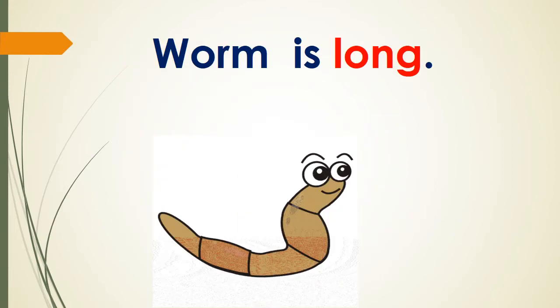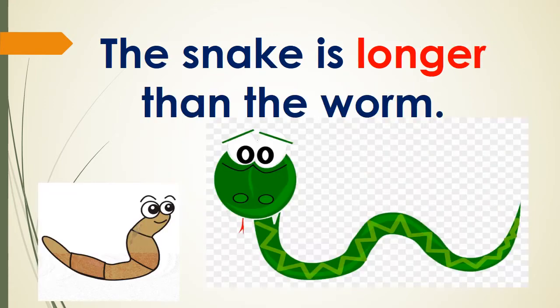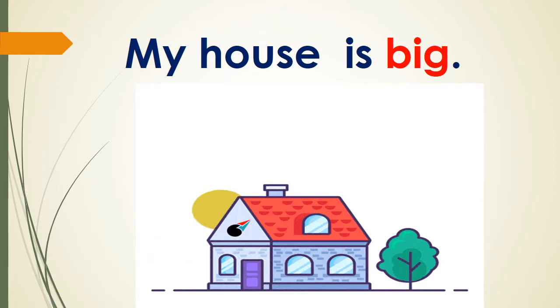Now look at this example. Worm is long. The snake is longer than the worm. Now here, when we say longer, we are comparing the snake with the worm, right? Look at this sentence.